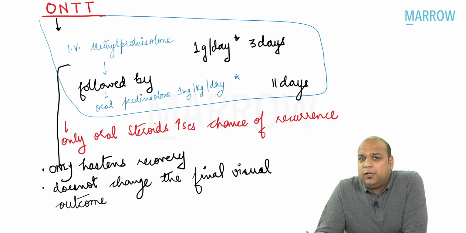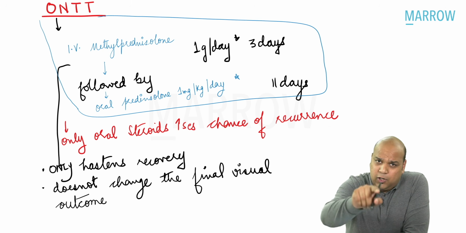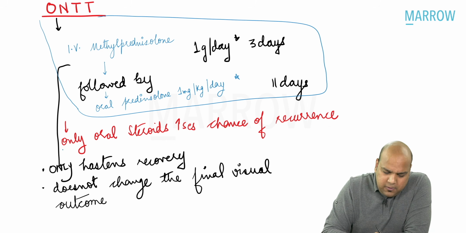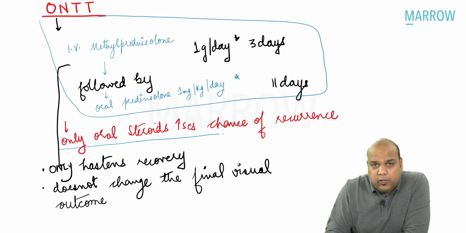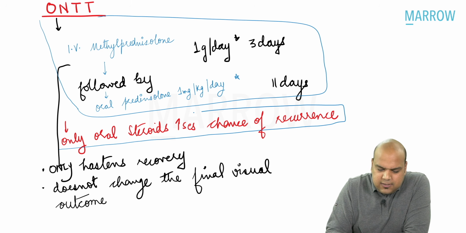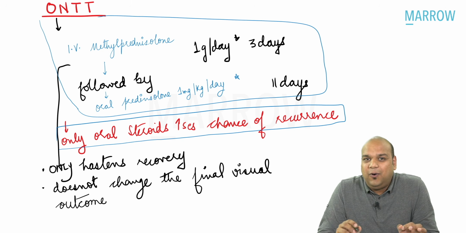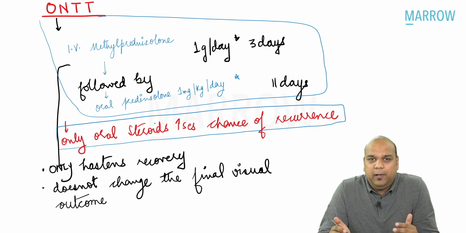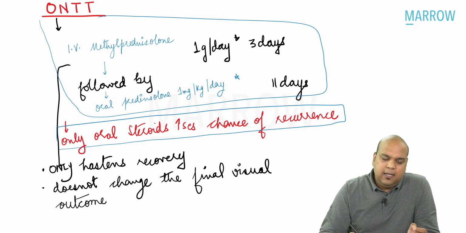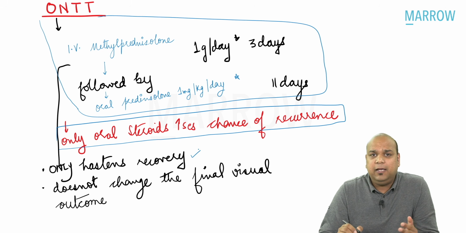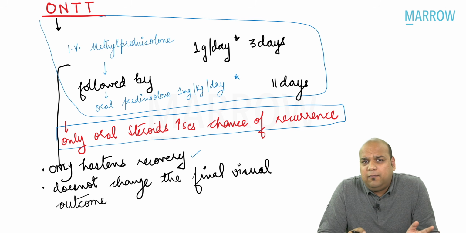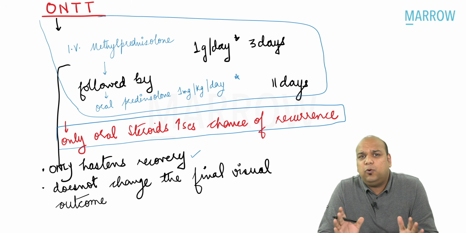Why is only oral steroids not given as an option in our question? Because we know that if we give only oral steroids, it increases the chances of recurrence. So oral steroids only are not the treatment. It is always IV followed by oral. Also, please remember, everybody, that the treatment discussed here, the ONTT regimen, only hastens the recovery. That means it will quicken the recovery. Usually optic neuritis is self-resolving. The patient will get vision back by around 2 to 3 months.